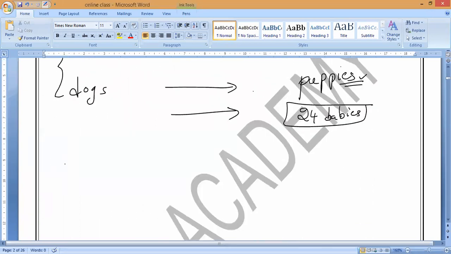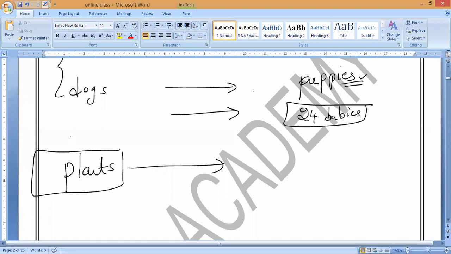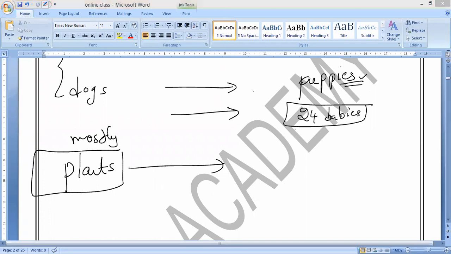But if we take the plants, how can the plants survive, guys? Anybody? Most of the plants you can take. I'm talking about generally. So mostly, how can plants survive? The only way is what, guys? Anybody can guess? Nitish? Dina? Yeah, mostly plants, how can they survive, guys? Can you answer, please?